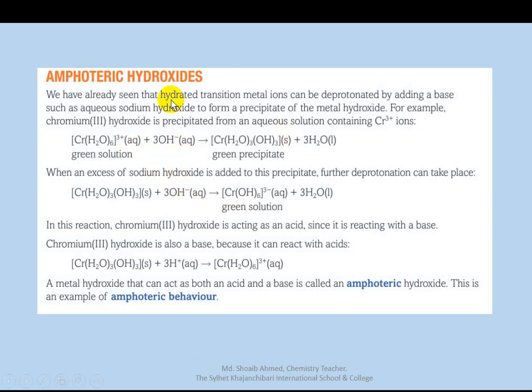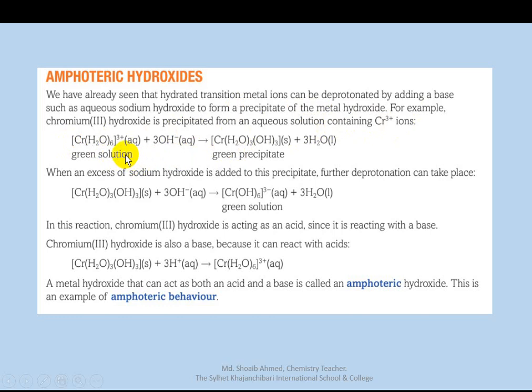Amphoteric hydroxides. We have already seen that a hydrated transition metal ion can be deprotonated by adding a base, aqueous sodium hydroxide, to form a precipitate of metal hydroxide. For example, chromium(III) hydroxide is precipitated from an aqueous solution containing chromium ions.